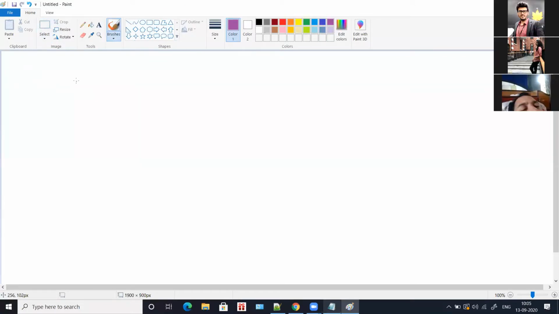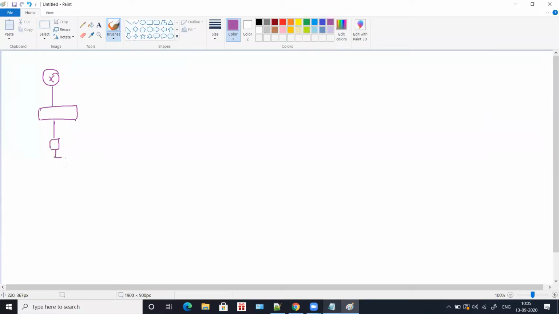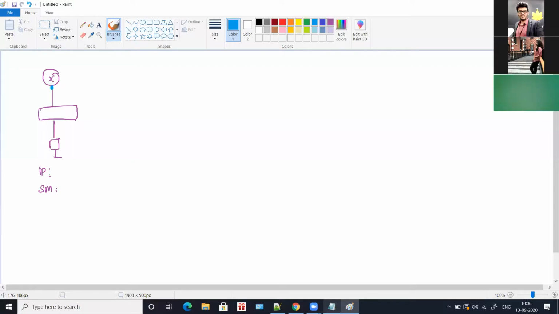As of yesterday, all that you did was up to switch level. Today you will start with a router, a switch, and a computer. You know how to assign an IP and a subnet mask to a computer, yes? Now we are going to try assigning an IP for this router's interface. We have connected a router with a switch. In which interface? The one that I have marked here.